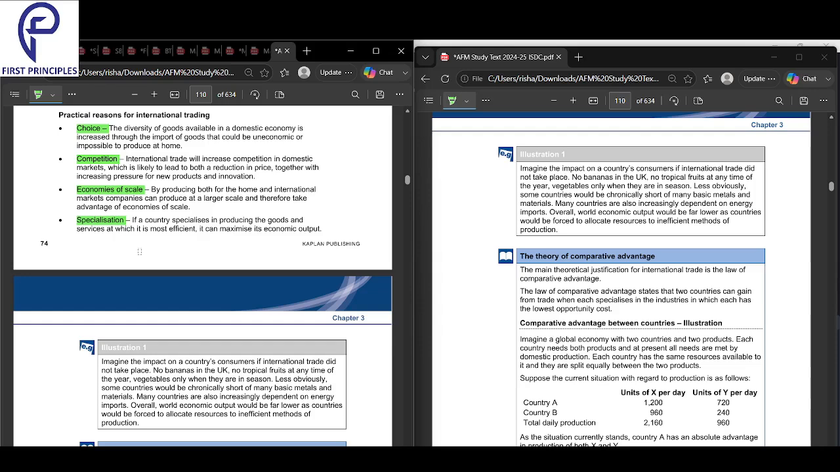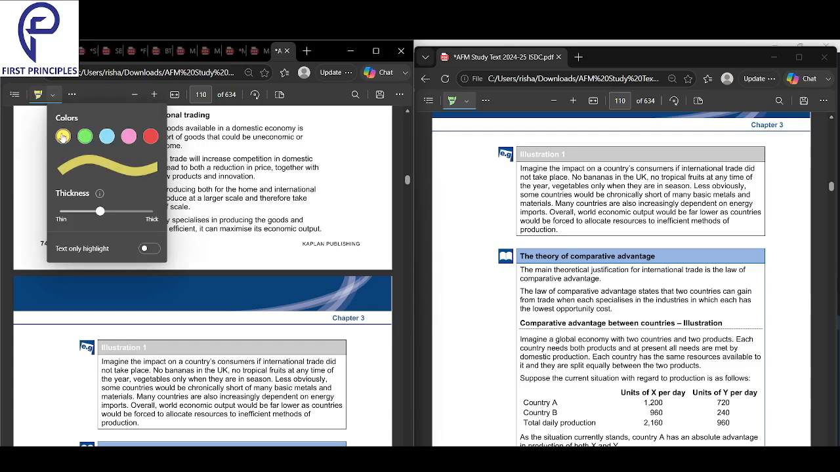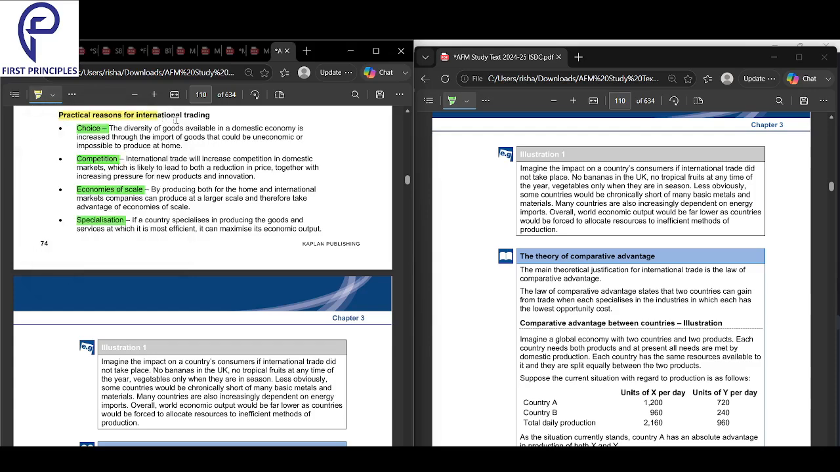Okay, so if a country specializes in producing the goods and services at which it is most efficient, it can maximize its economic output. This is the practical reasons for international trading. Okay, that is the meaning of practical reasons for international trading.